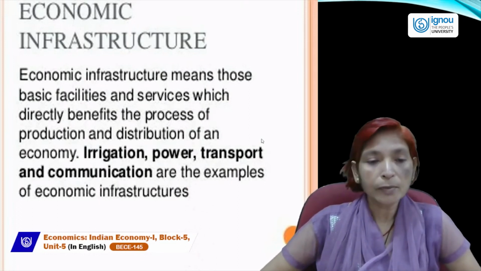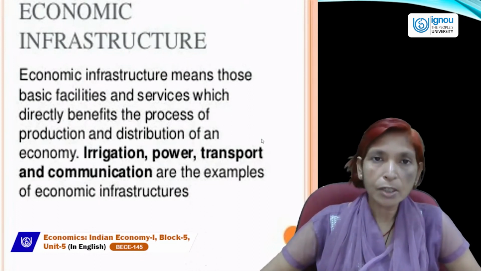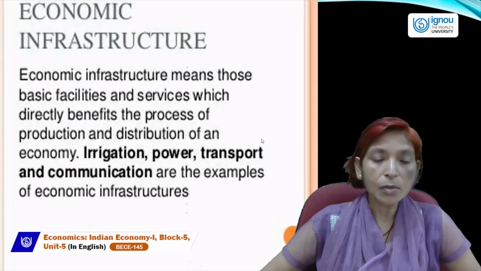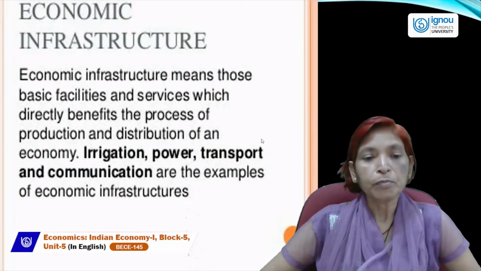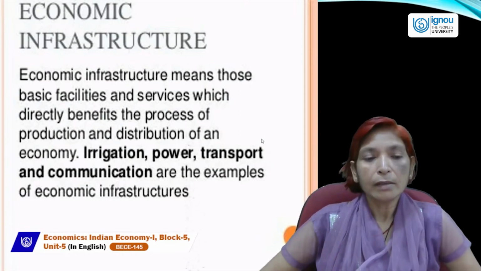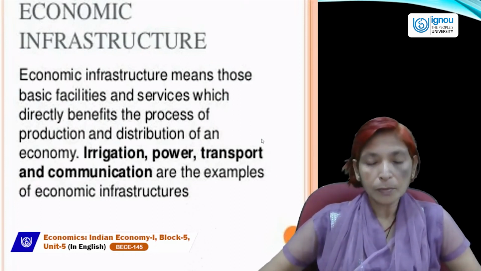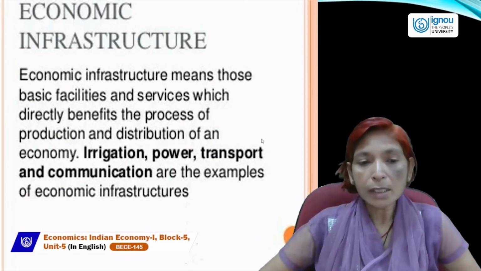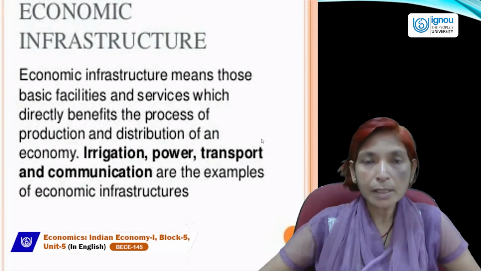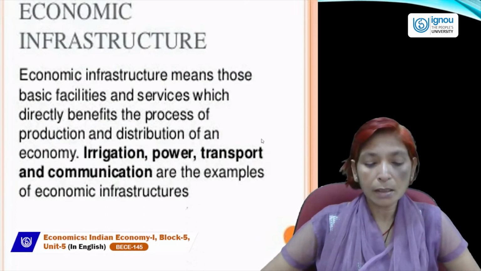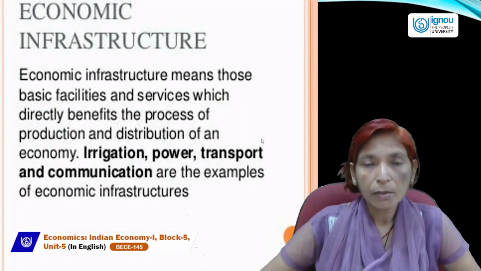Second is power. Power is electricity. Electricity is also included in economic infrastructure. If we don't have a power or electricity facility, then we can't use more technologies, more machines or vehicles, because without electricity we can't set up more industries, because in each and every industry electricity is used.